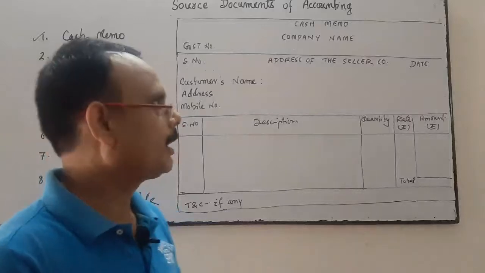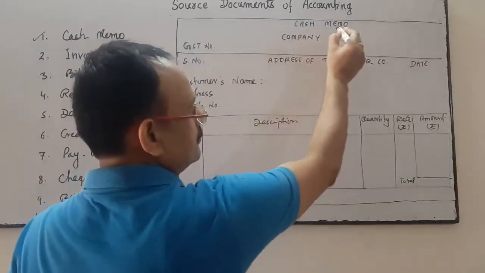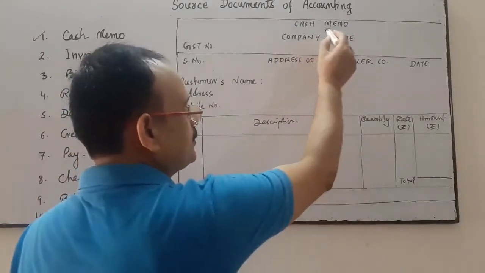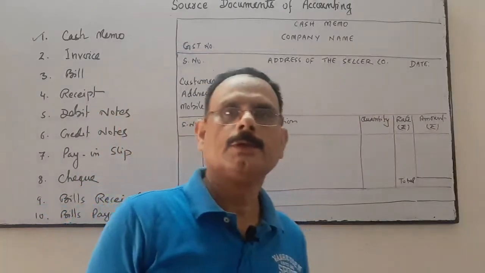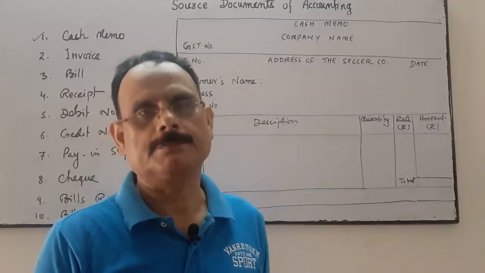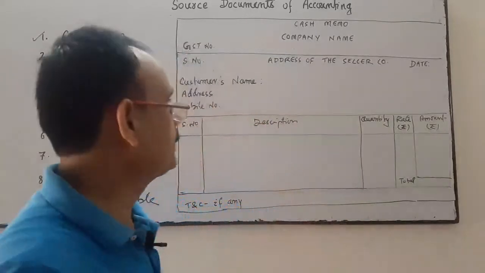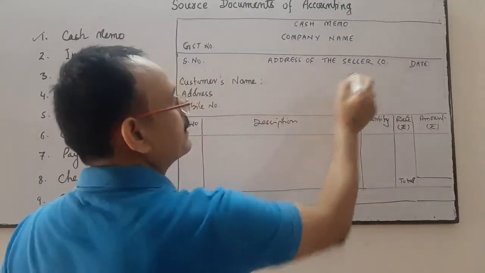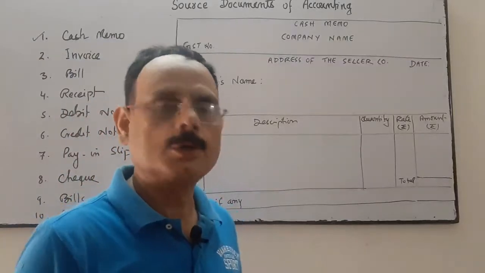Now the format of the cash memo, I am giving one example of how it is prepared. At the top we write cash memo. We write the name of the company preparing the cash memo, and the complete address of the seller company who is selling the goods.